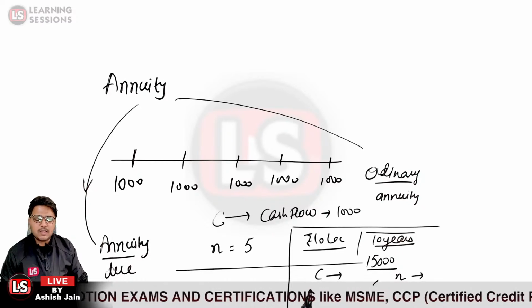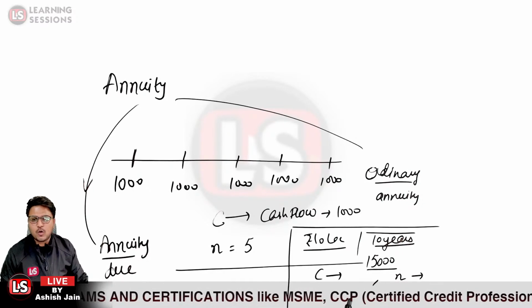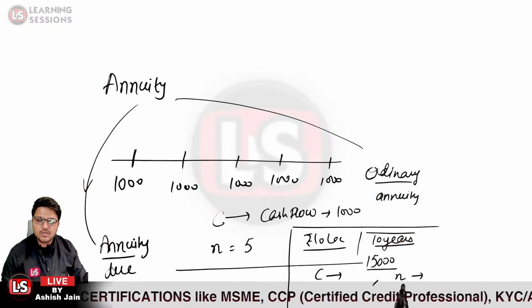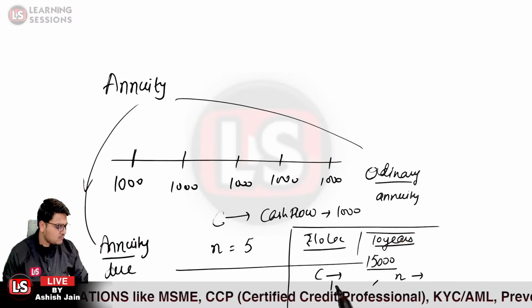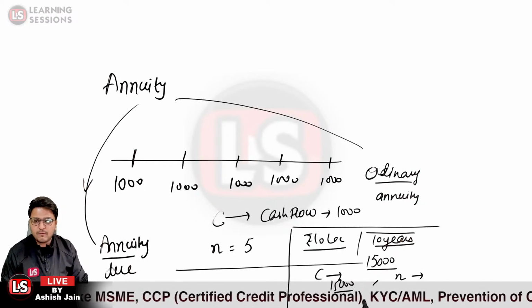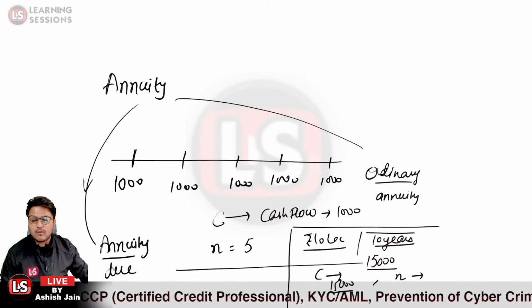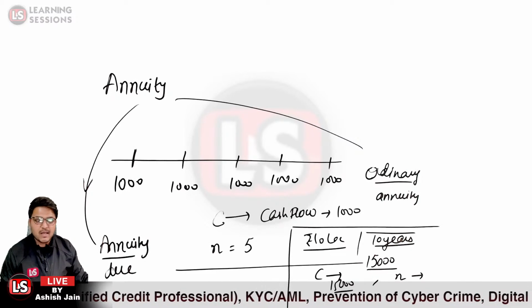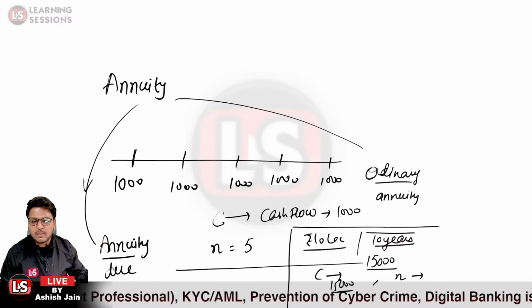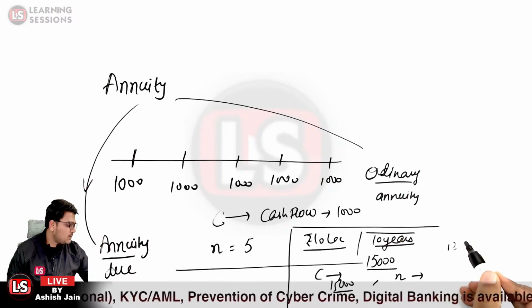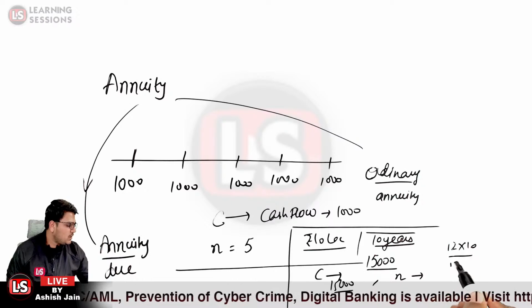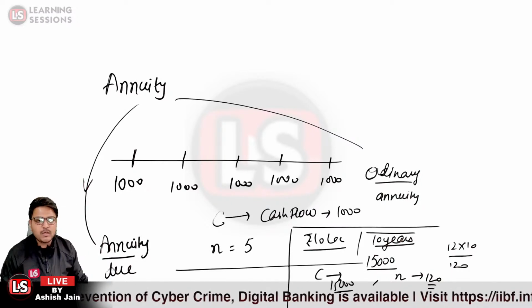So the value of C is related to the cash flow. Now over here, if we are paying rupees 15,000 each month, then 15,000 would be the C value. The C value would be 15,000, and if we are paying it over 10 years, in that case N would be equal to what? Because monthly installments are being paid, N will be equal to 12 into 10 years, that is equal to 120. So N over here will be equal to 120.